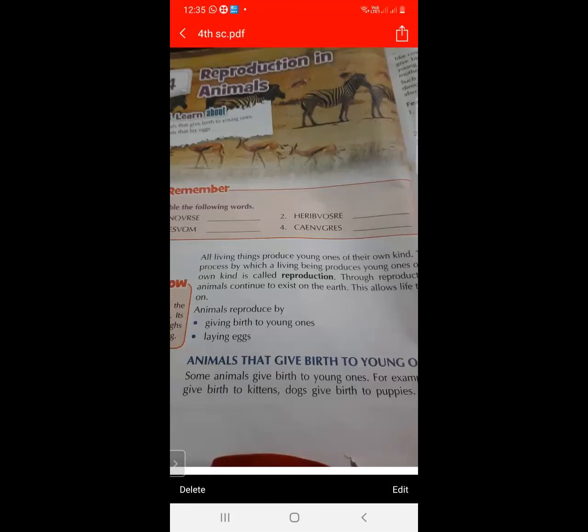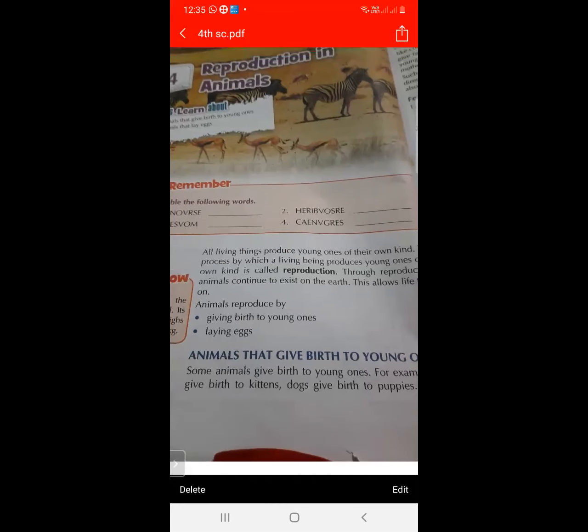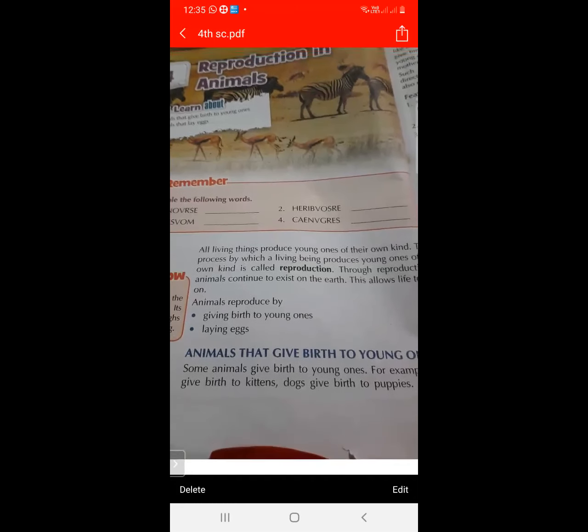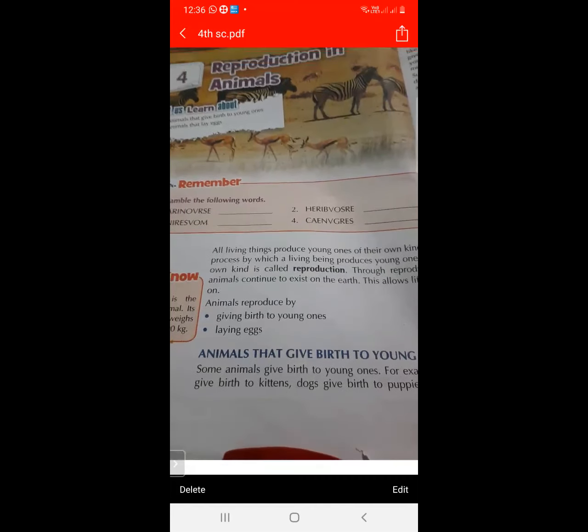The process by which a living thing produces young ones of the same kind is called reproduction. So what are the methods of reproduction? First is giving birth to the young one, and second is laying eggs. These are the two methods of reproduction.